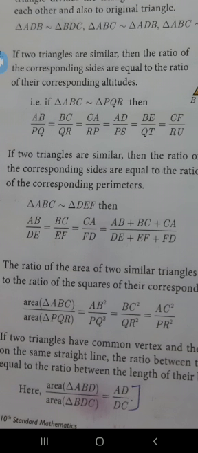Next, the last result is, if triangles have a common vertex, the ratio between their areas is equal to the ratio of their bases. Here the common vertex is D. From the vertex B, we draw an altitude, so there you get the 90 degrees.